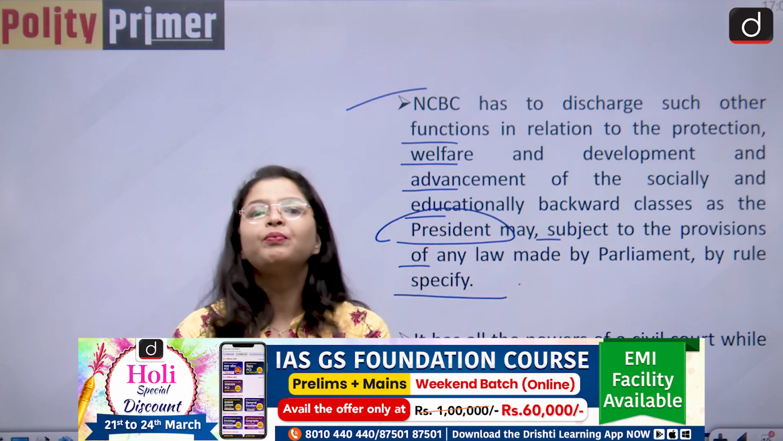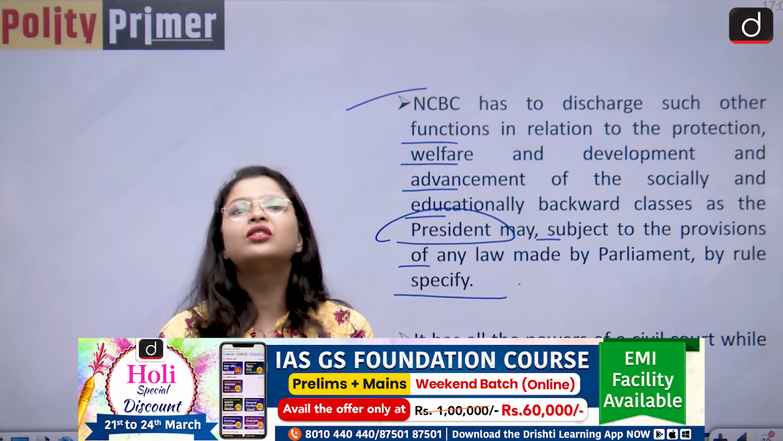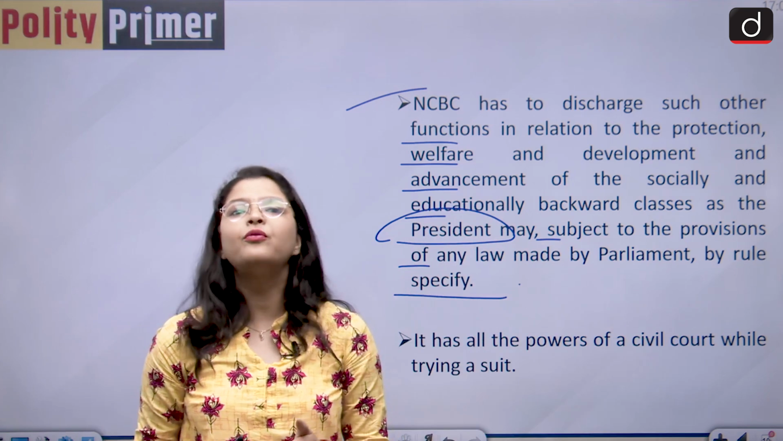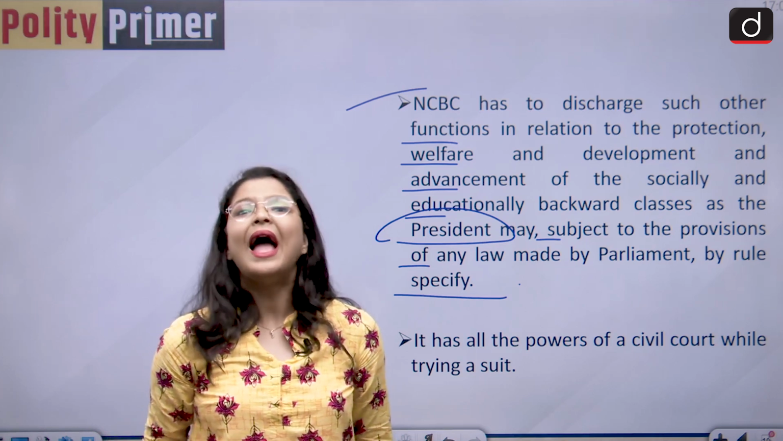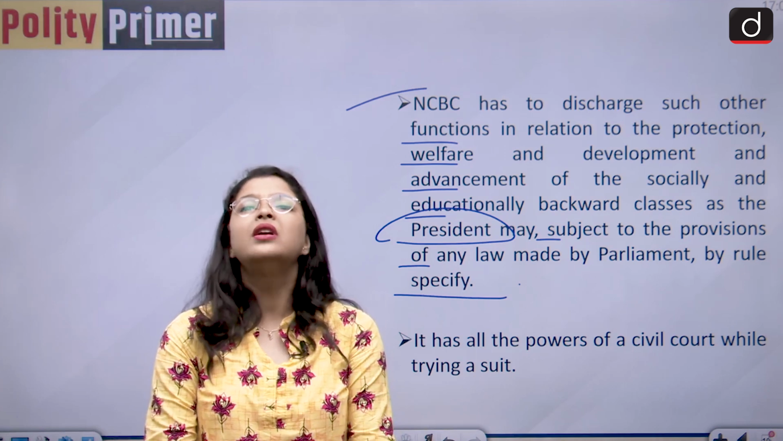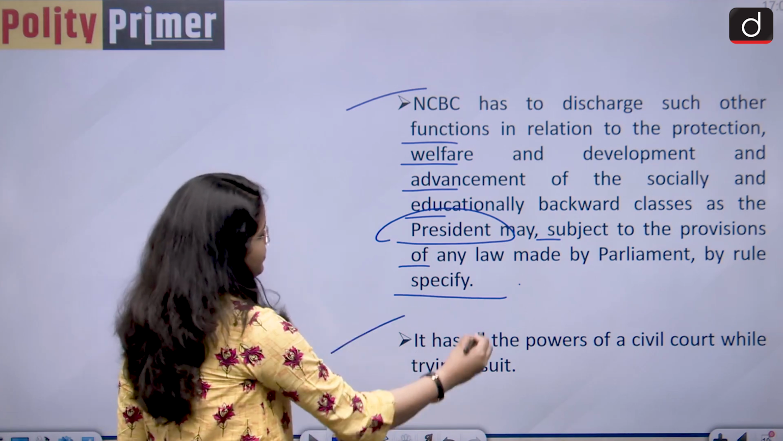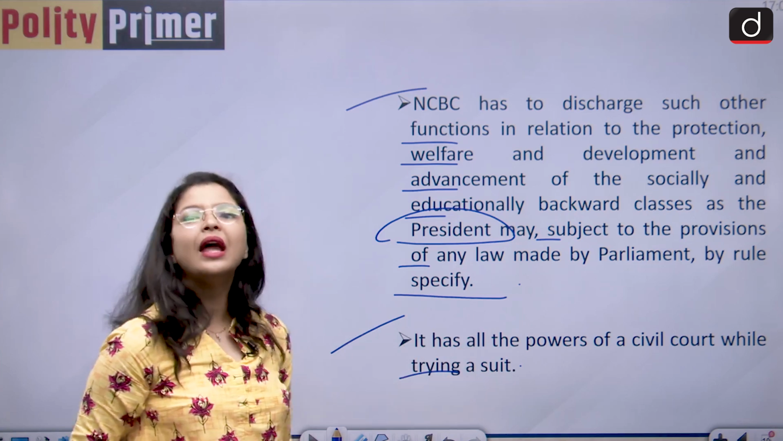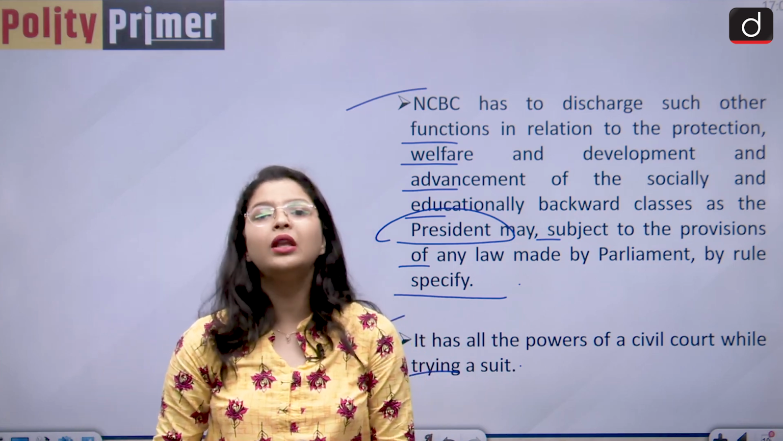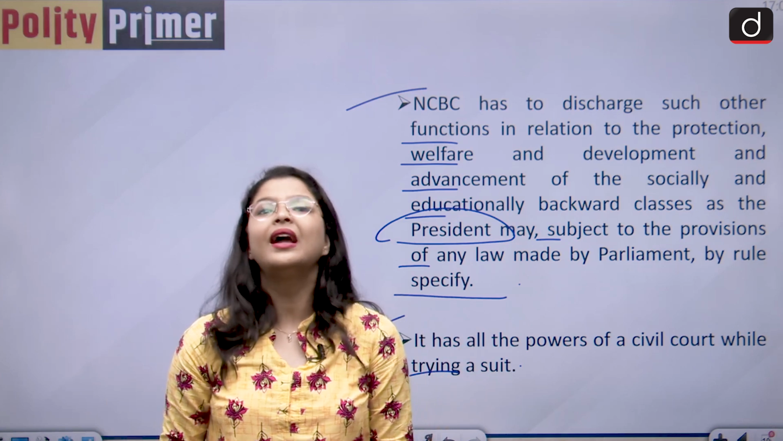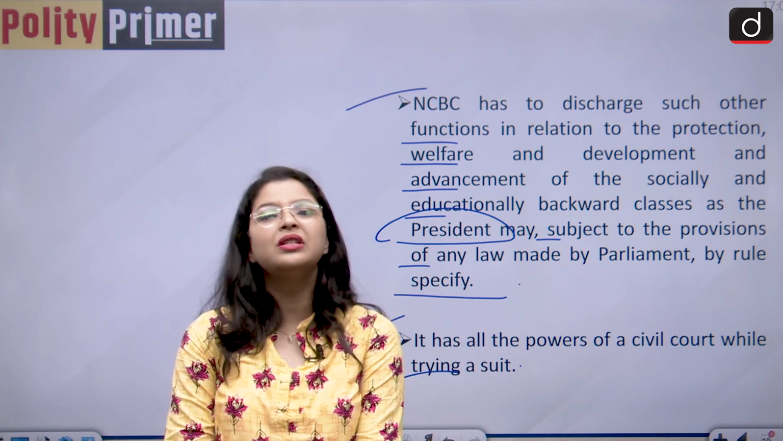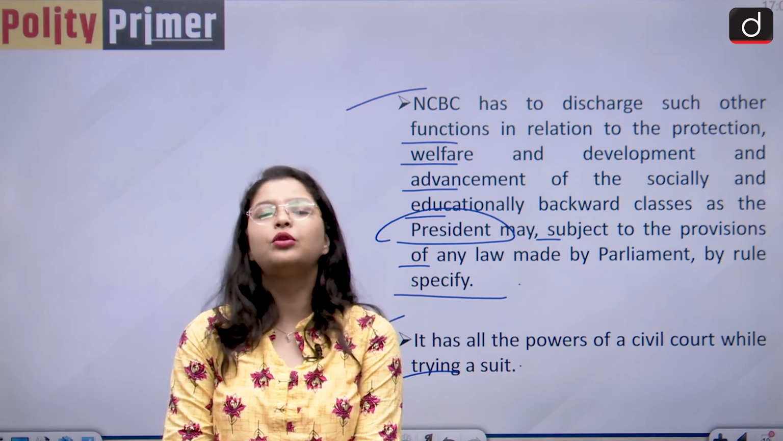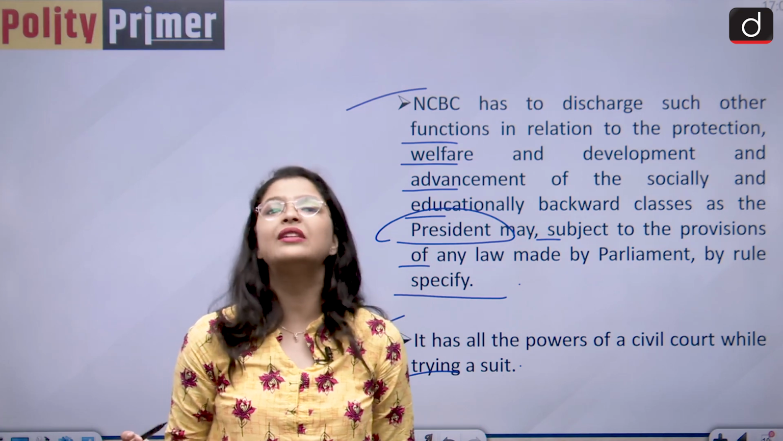So apart from the functions that are mentioned under Article 338 Clause B, they can perform various other kinds of functions which the president time and again specifies, and it has all the power of a civil court in matters of trying a suit. So basically it can call a person, it can summon a document, it can examine the case. All of these powers which are available to the civil courts are also available to the National Commission for Backward Classes while instituting a suit or while trying the suit.